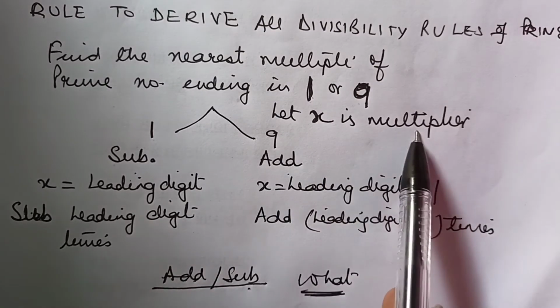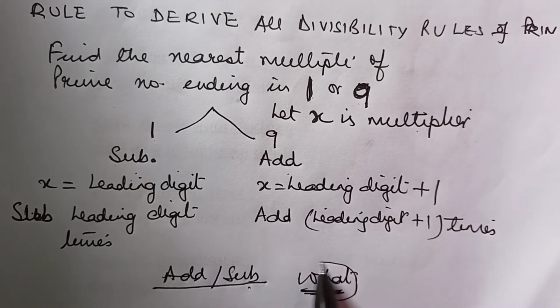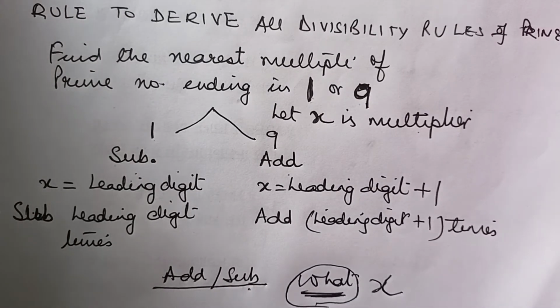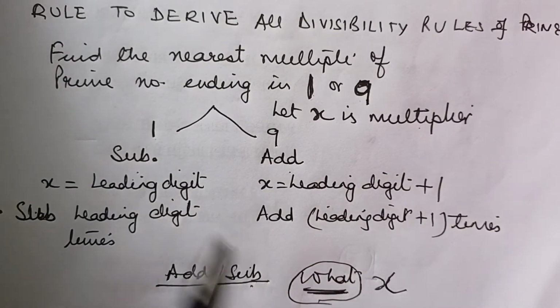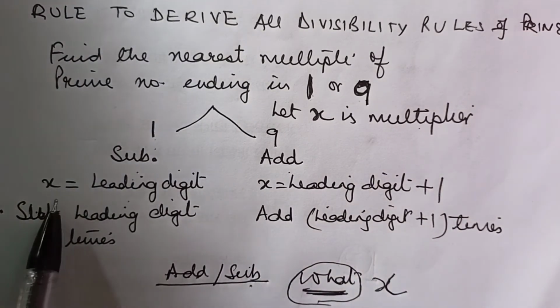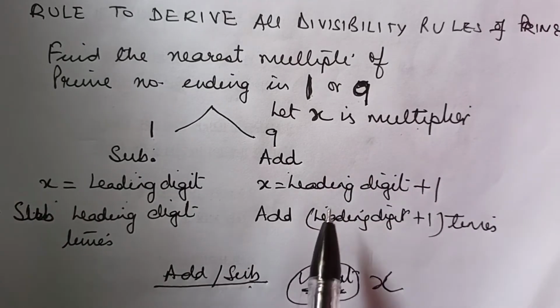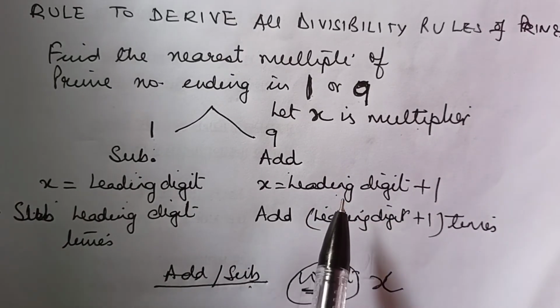Now, let x be the multiplier. Let x be a number. What do we have to multiply with? So, what is the multiplier? In case of subtraction, the leading digit itself is the multiplier. And if we are adding, in case of 9, then the leading digit plus 1 is the multiplier.